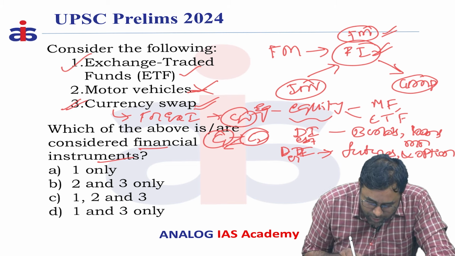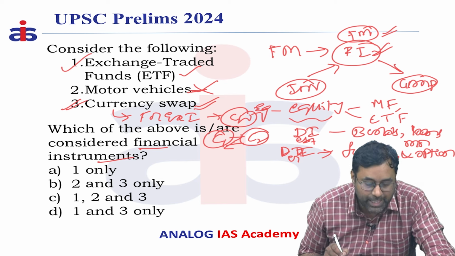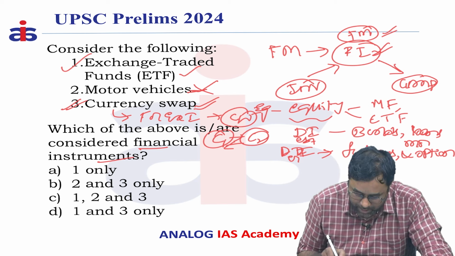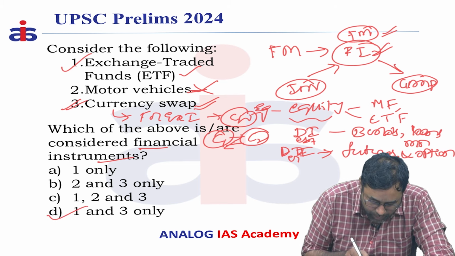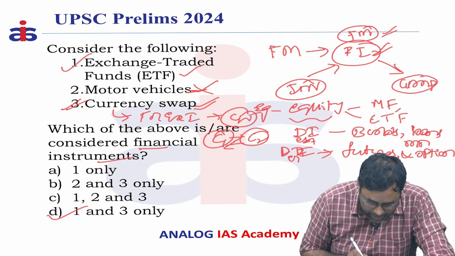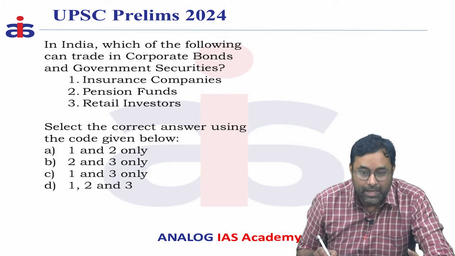And here, motor vehicles is considered the wrong statement because it is not a financial instrument, as we have discussed in the different types. So, that is why the answer should be 1 and 3, and answer D is the correct answer.